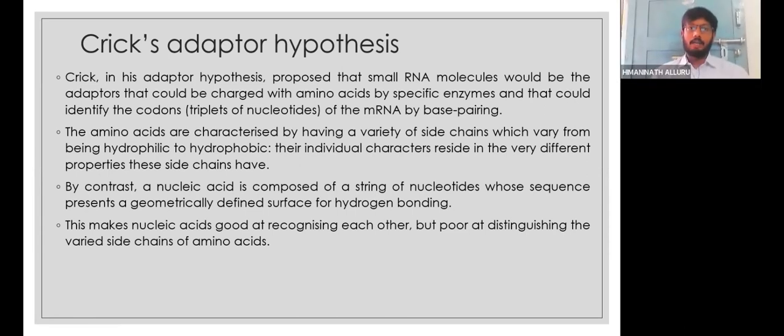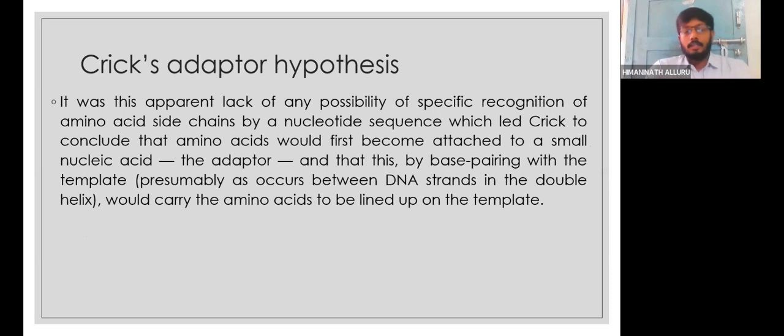This is the idea of Crick: otherwise the mRNA cannot code for a polypeptide, an amino acid chain. Somebody is there in between the mRNA and the amino acid, playing a crucial role. That is the adopter molecule. With one arm, it is able to read the nucleotide. The other arm is able to handle the amino acid and read its side chain. That is what we call the adopter molecule. This is the idea given by Crick.